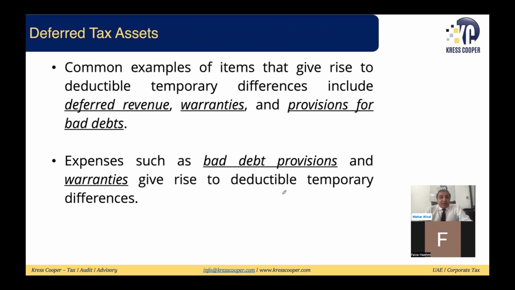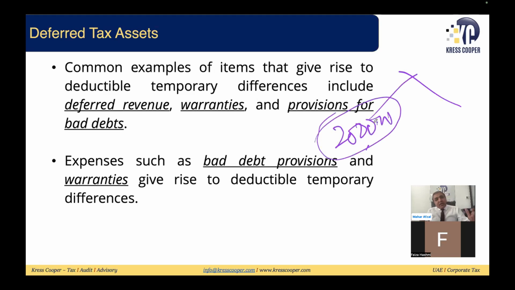So a common example of temporary differences is deferred revenue. If the revenue is being deferred, assuming you are receiving 200,000 today, and you are not yet giving the services, or you are giving the services over a period of time. Usually tax authorities follow the cash basis of accounting.